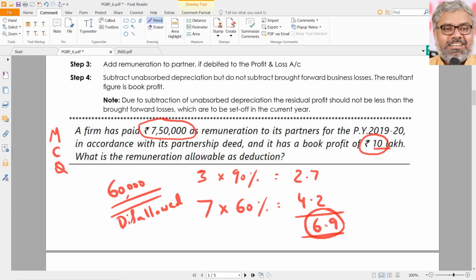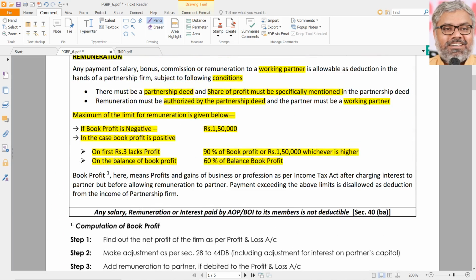How much is allowed is the question. Answer is 6,90,000, if the question is about how much is allowed as deduction. If the question was asking how much was disallowed, then 60,000 would be the answer. That is the amount disallowed under section 40B, because the firm has actually paid over and above the limit prescribed by 40B. What was the limit here?